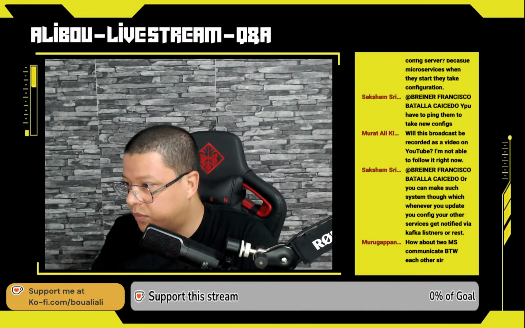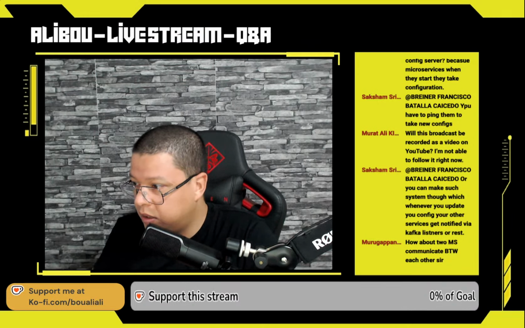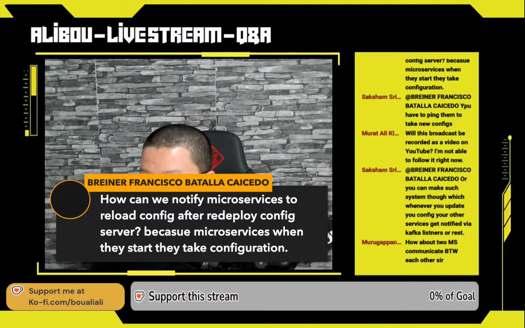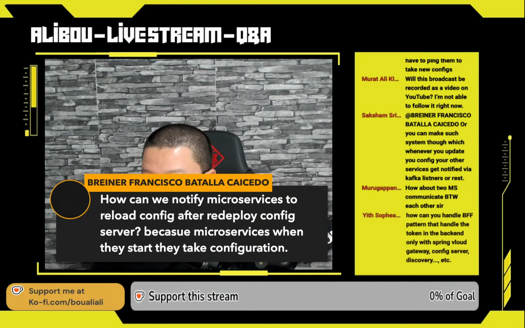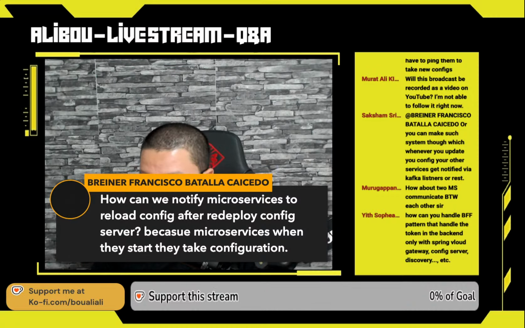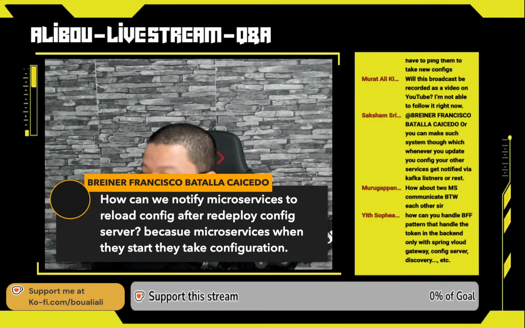All right, so how can we notify microservices to reload config after we deploy the config server? Because microservices, when they start, take their configuration. Yeah, this is a really good question. When we use a config server, there is an annotation.